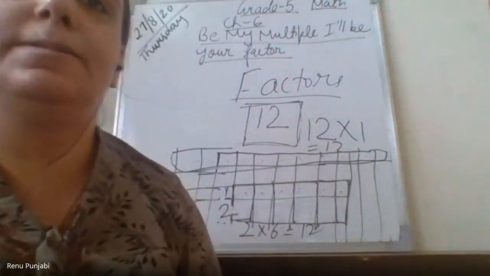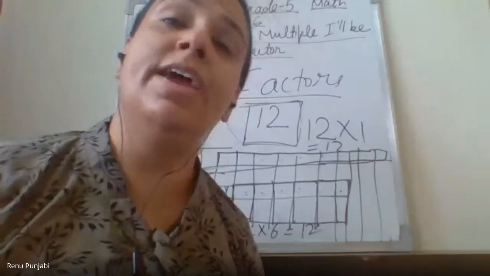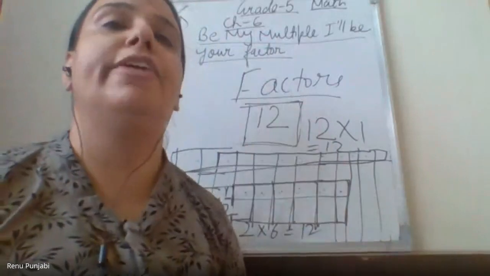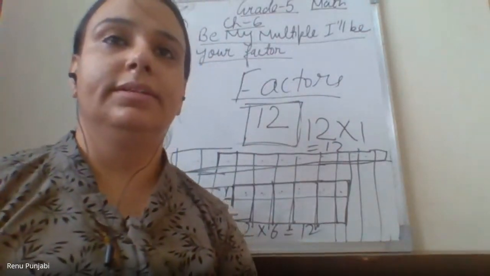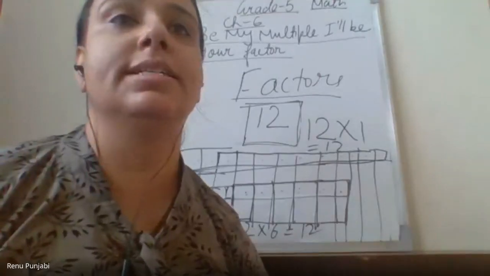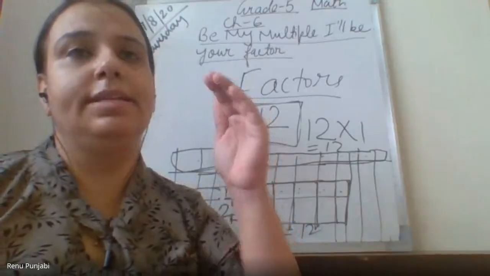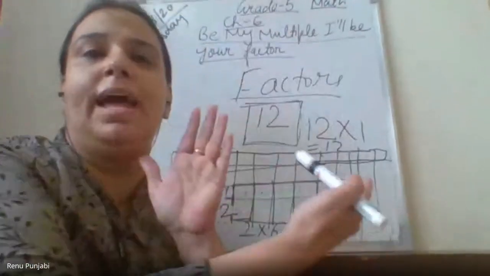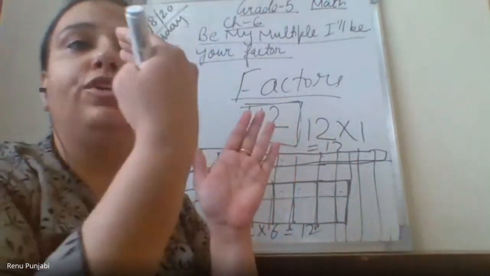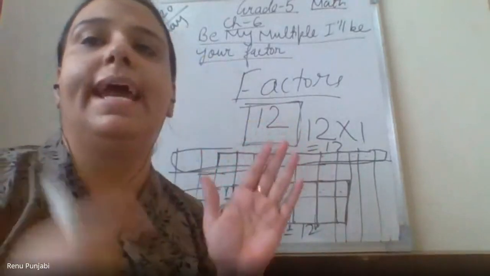Do it fast. Yes, now. Ma'am, we can do it in any way, but it has to be 12. Find more ways of finding the 12. Make many ways to make 12. Take as many rows and multiply with the columns, so that when you multiply rows and columns, you will get 12.